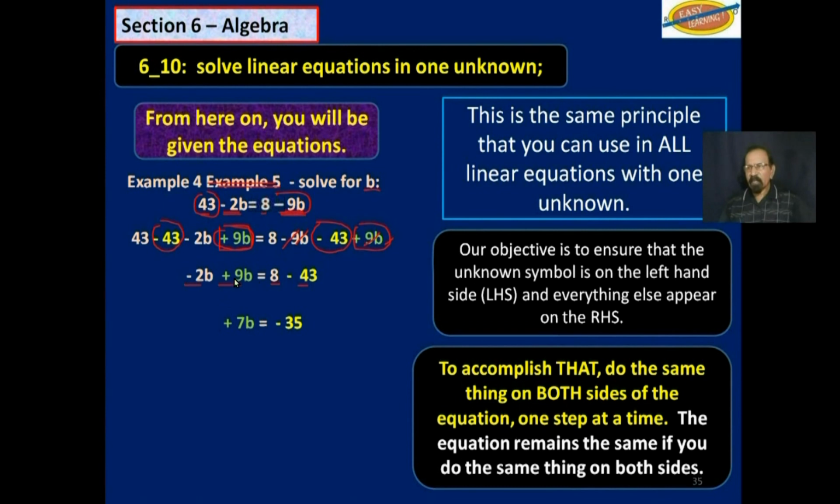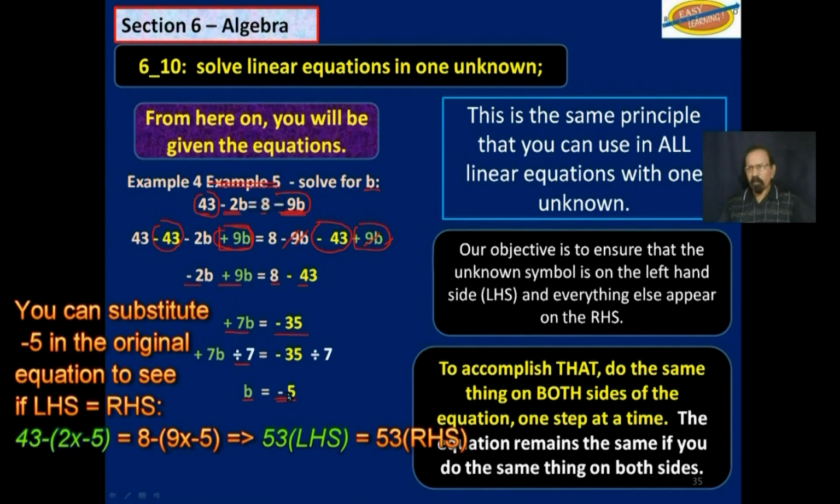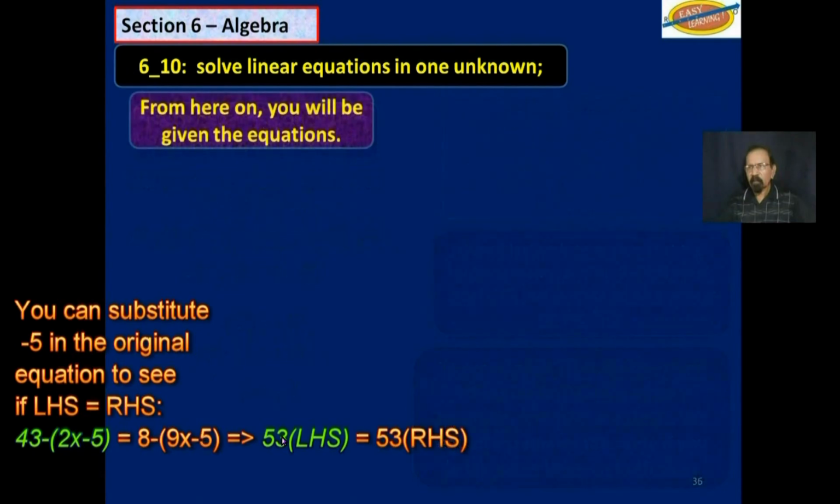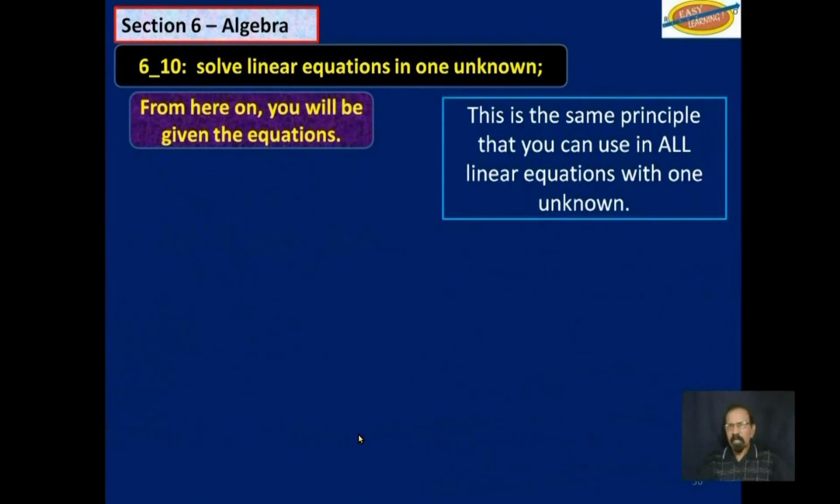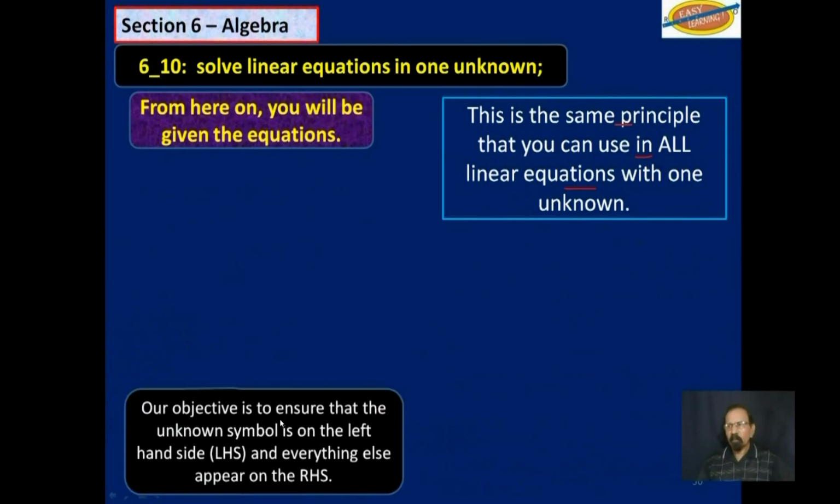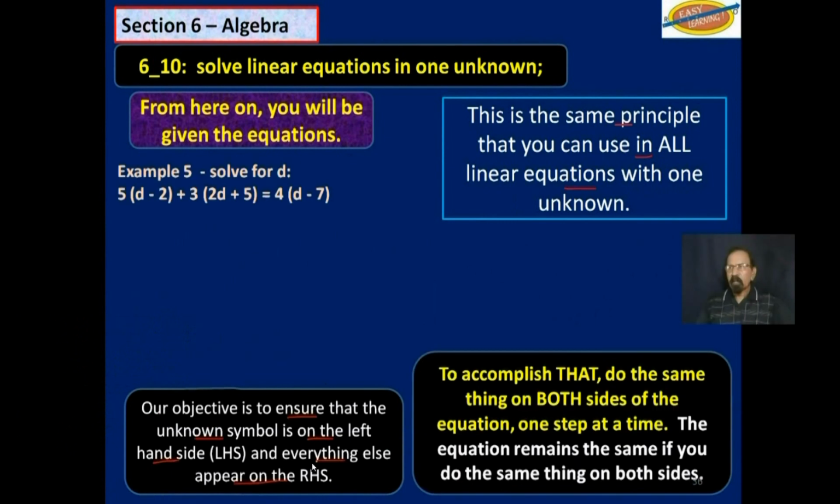When we work the left-hand side, we get positive 7b is equal to negative 35. We divide both sides by 7, and we get b is equal to negative 5. So as I said, we use the same principle for all these equations. Our objective is to ensure that the one unknown symbol is on the left-hand side and everything else appears on the right-hand side.